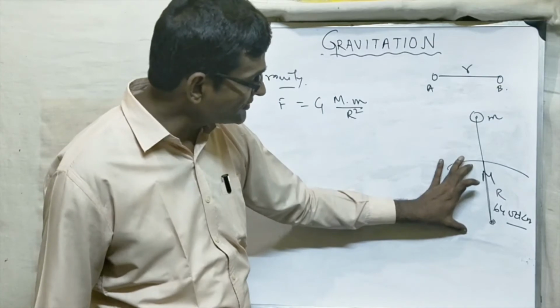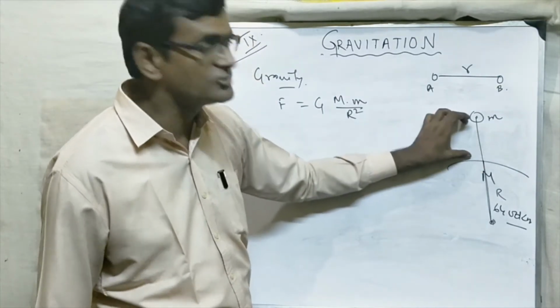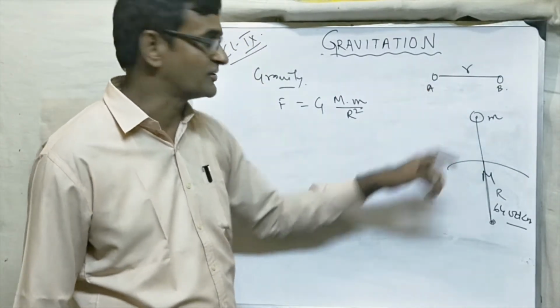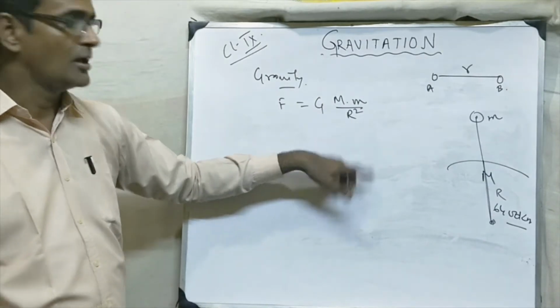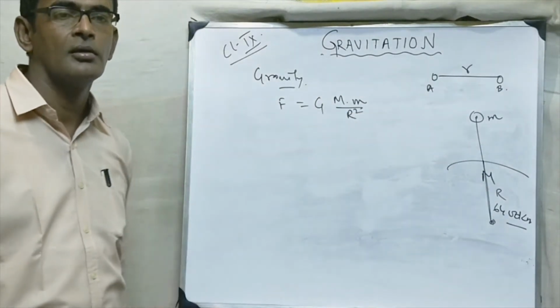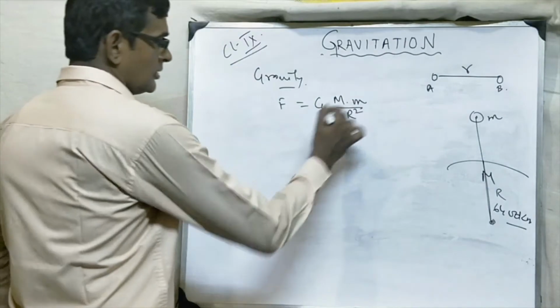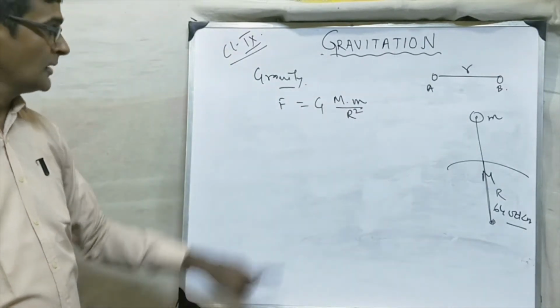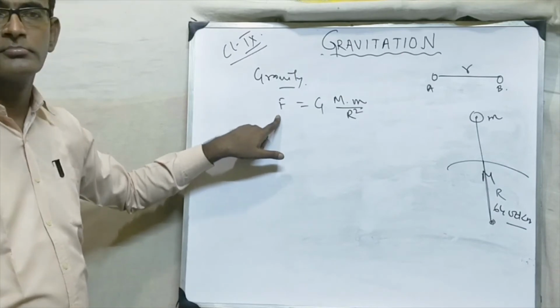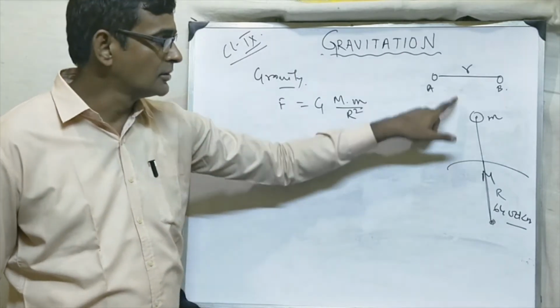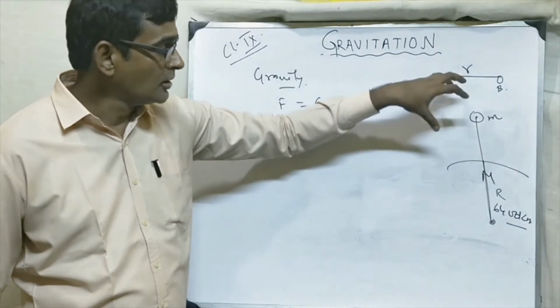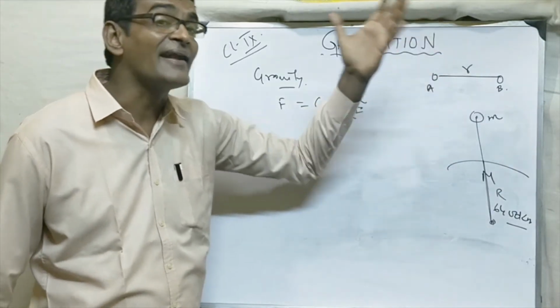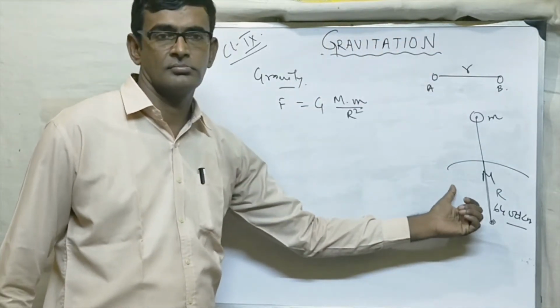Now this radius is very big compared to this distance, so we are ignoring this distance. Let it be only r. Let us consider the body is very close to the earth. So F is equal to G M m by r square. Now what is this F? The force of attraction, the force by which the body is being attracted by earth.